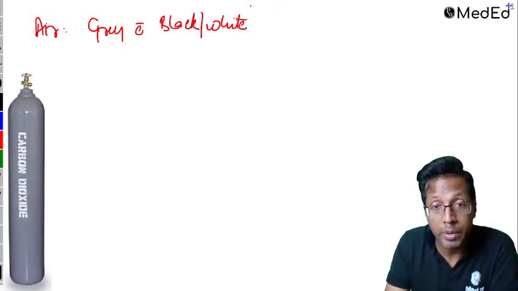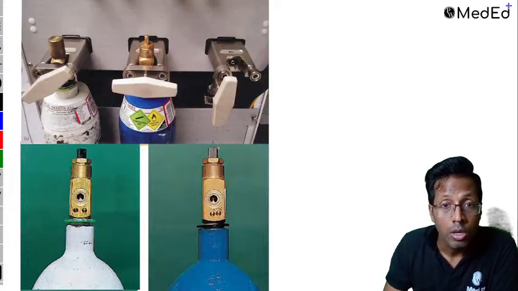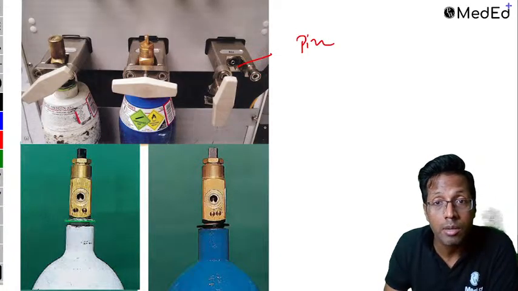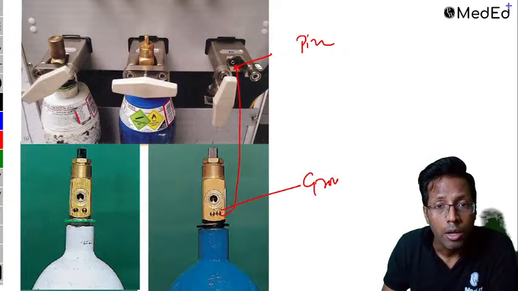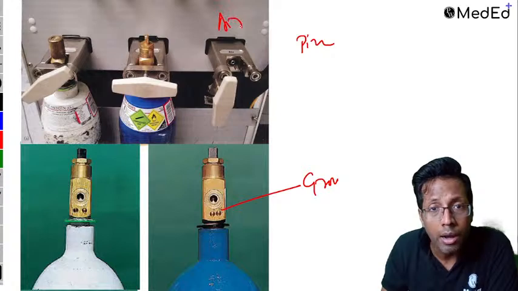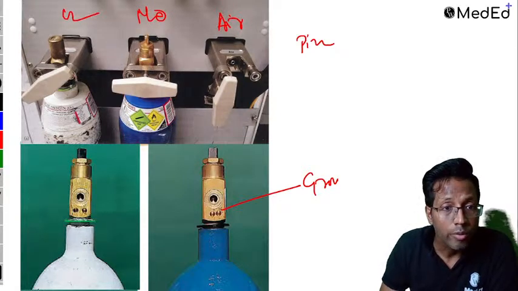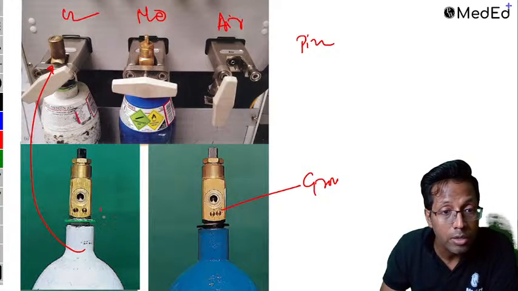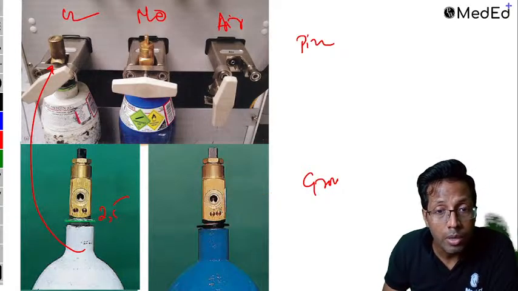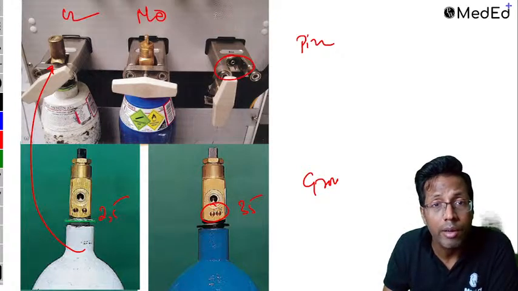Pin index number. What is pin index? Pin index is something which prevents the wrong attachment of cylinder. Means if this is the pin on the anesthesia machine, the corresponding are the holes or grooves or the pin receiver on the cylinder. This will fit into it. But if you will see, इसमें लिखा है air. ये है nitrous. ये है oxygen. So if I have to replace this oxygen, it will go and fit only here because this number is 25. This number that you see is 35. This number here is 15, air.